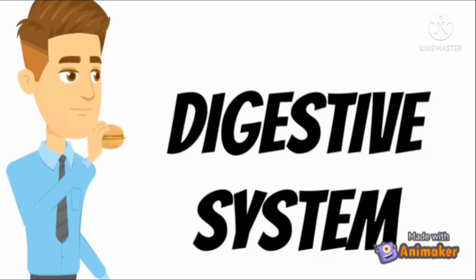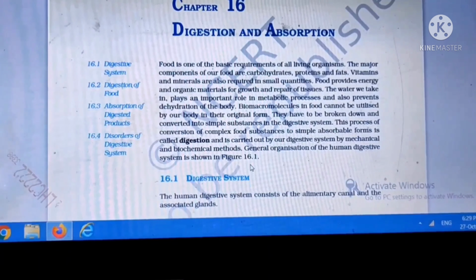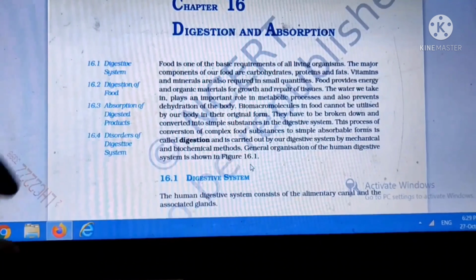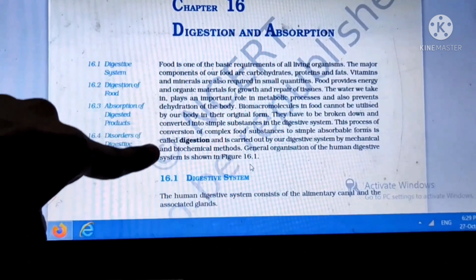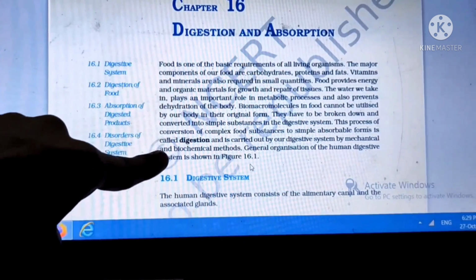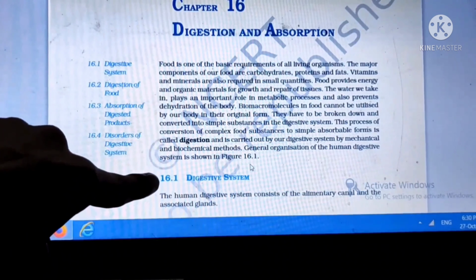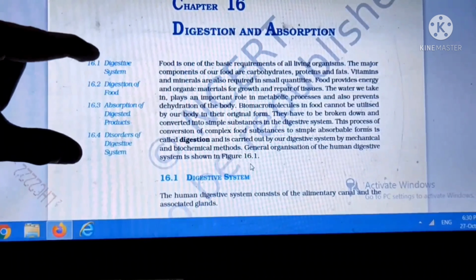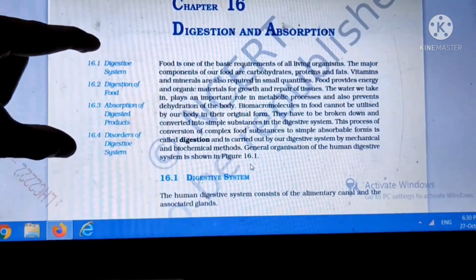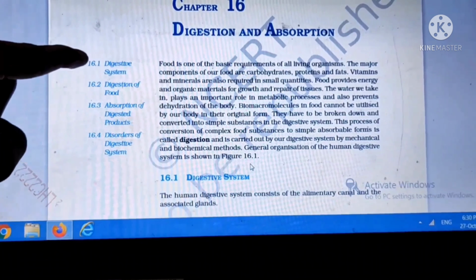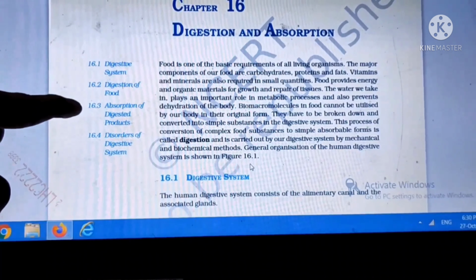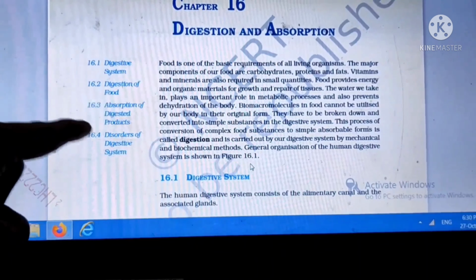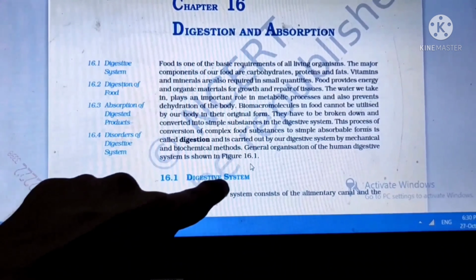Let us talk about the digestive system. The thing you see on the board, first, is food. This full part is the introduction, which anyone can study, and you just need to frame some points. Next, according to the chapter, they divided the chapter into four subtopics: 16.1, 16.2, 16.3, and 16.4. Coming to 16.1, the digestive system.